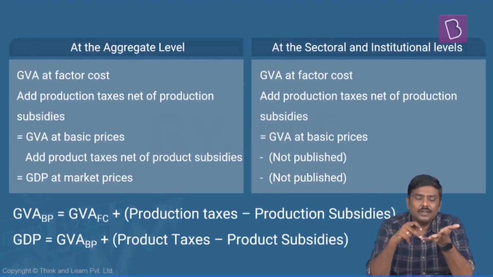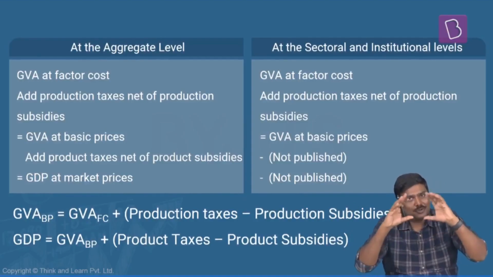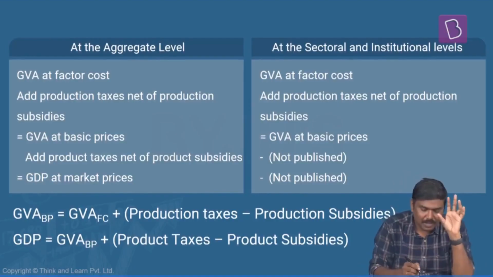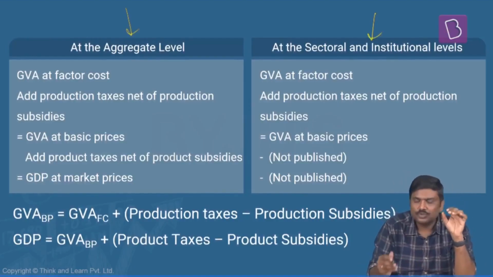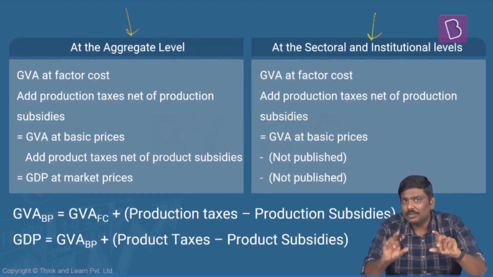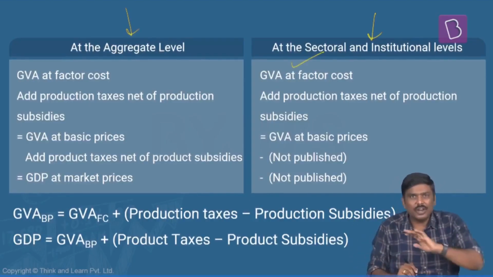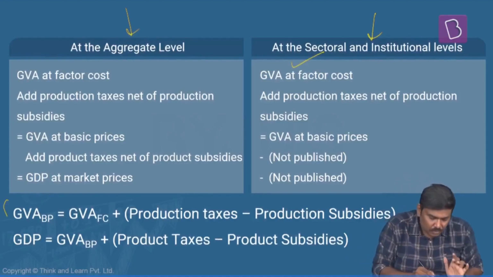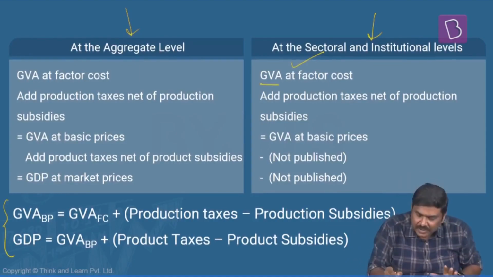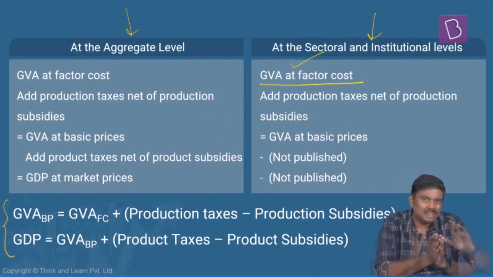And we also saw the concepts of production tax, production subsidy, product tax, product subsidy, and basic prices. Once you have understood all of this, now I'll put everything in a nutshell as to how NSO will use all of these concepts to calculate GDP through the production or output methodology. Start from the right hand side. You don't have to mug up the table. For you, this is important. So GVA at factor cost. Obviously, factor cost is nothing but an input cost substitute.